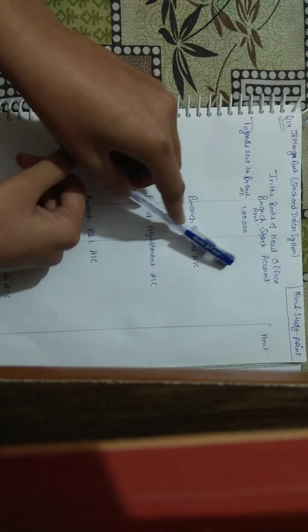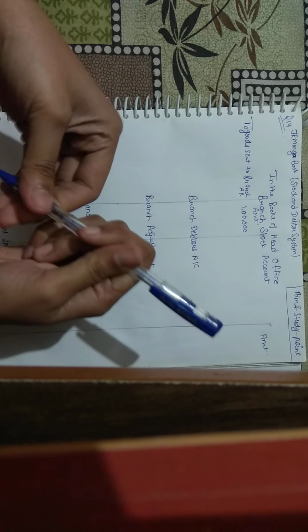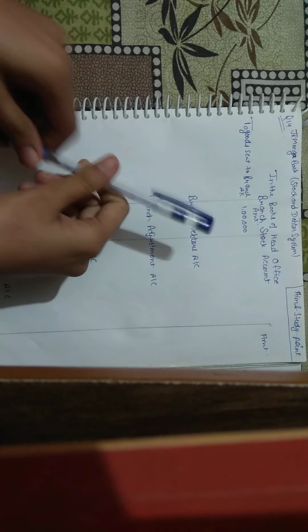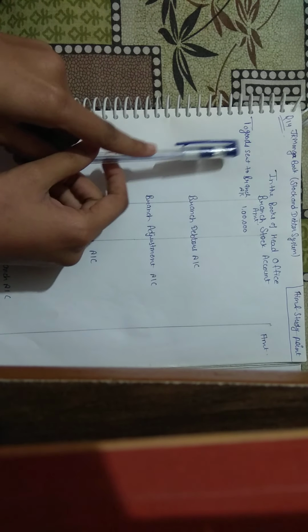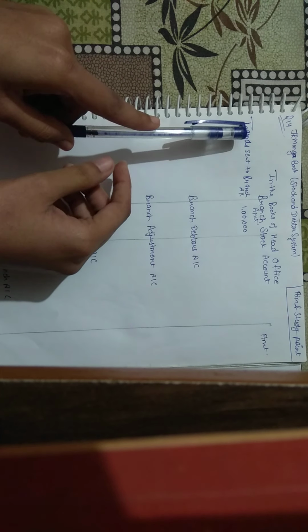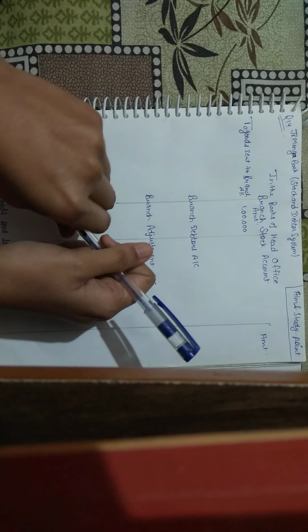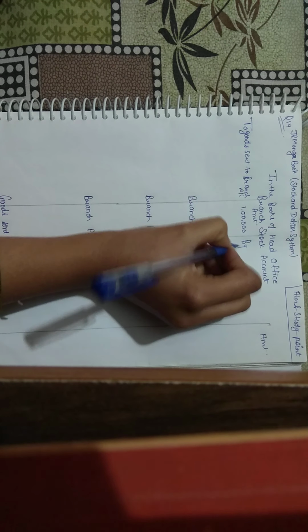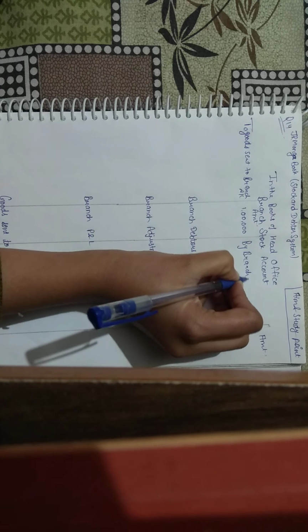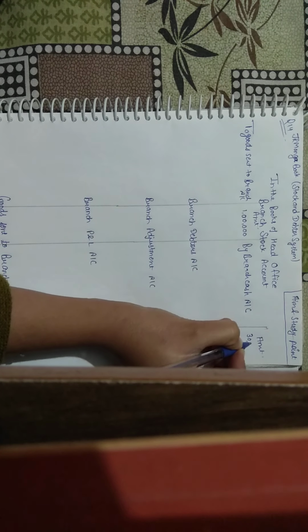Now we will write the entries on the credit side. Second thing is goods in transit, which was 10,000. Now this goods in transit of 10,000 is already included in goods sent to branch account, because here it is goods sent. If it was goods received by the branch, then we would have to mention the goods in transit also here. Now credit side items are cash sales and credit sales. Now we will write them here. By branch cash account, for cash sales 30,000.